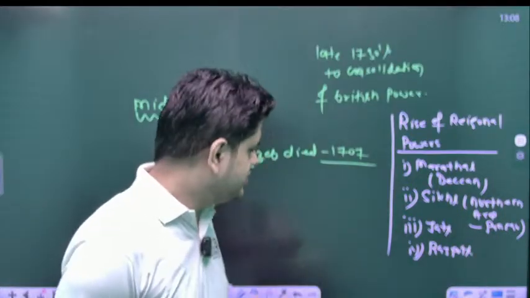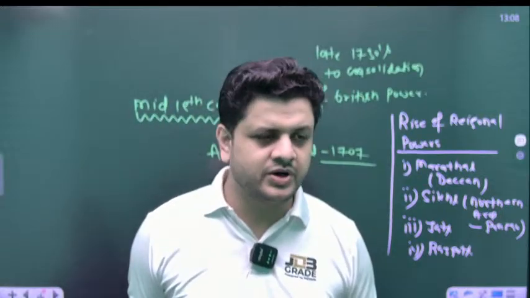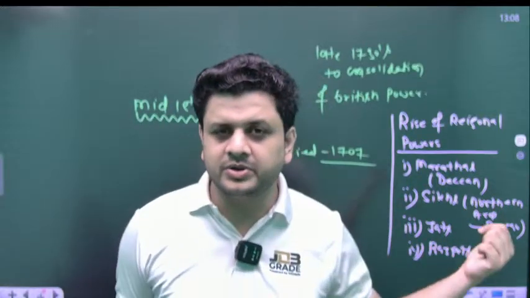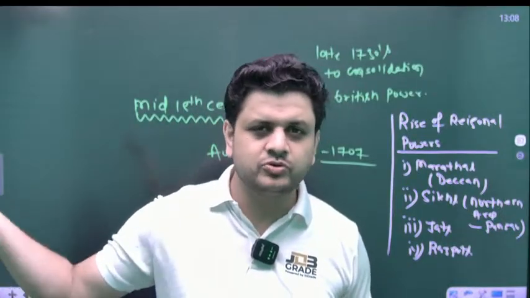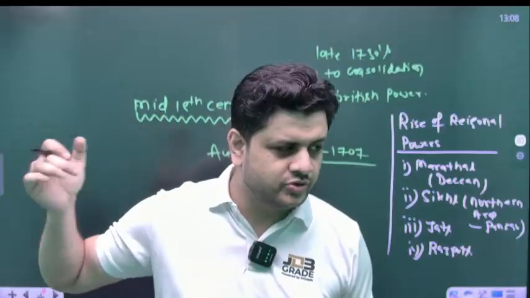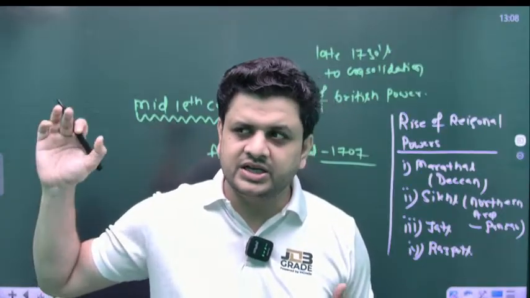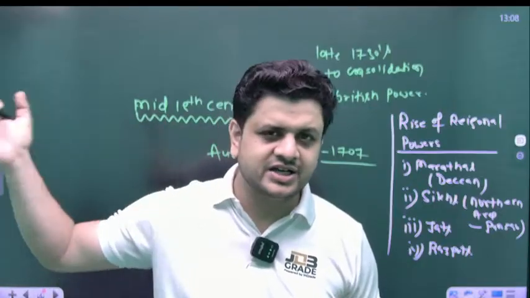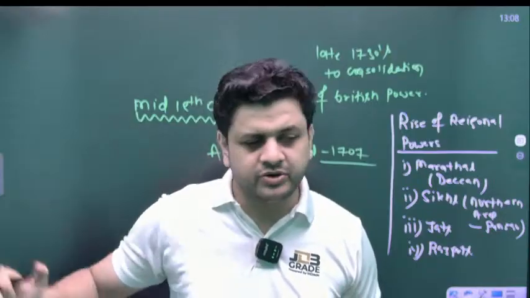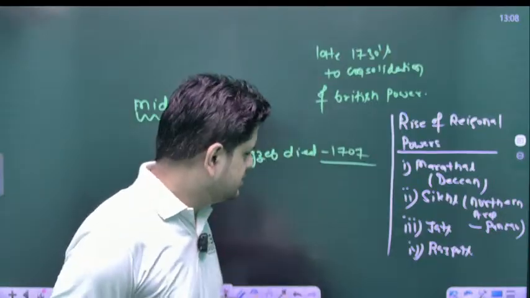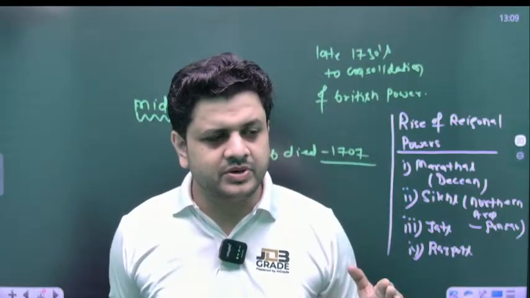Now, the Jats were the rulers of Bharatpur, and they were a very dominating tribe. They always raided the Mughal Empire. The best example is Maharaja Surajmal, who is known as the Plato of the Jats. He attacked Delhi and massacred a lot of people there. So it was a very disturbing instance. Next are the Sikhs, who came into prominence.